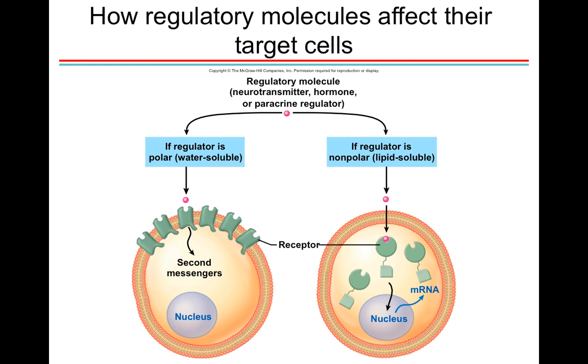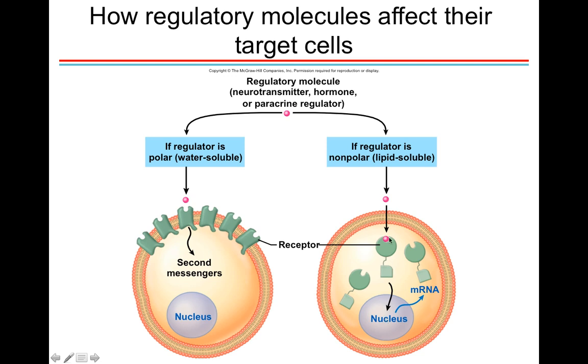So if the regulator is nonpolar, that means it can freely diffuse across the membrane of our cells and then get inside the cytoplasm and then interact with a receptor in the cytoplasm and travel to the nucleus, where it can then basically help turn genes on or off.